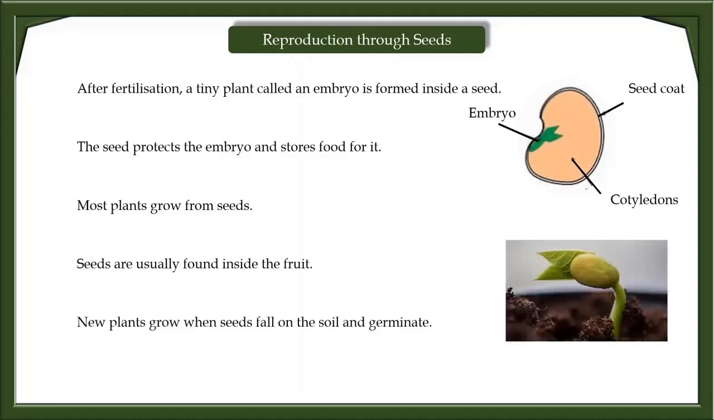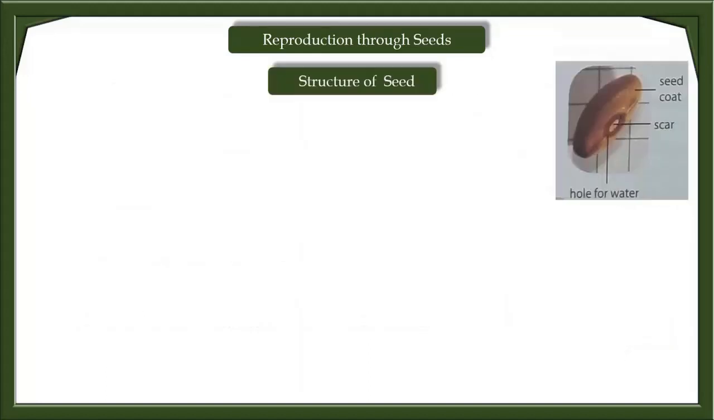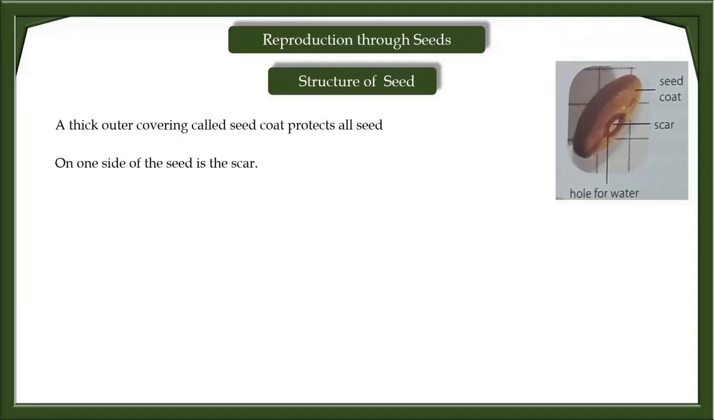Most plants grow from seeds. Seeds are usually found inside the fruit. New plants grow when seeds fall on the soil and germinate. The structure of a seed. A thick outer covering called the seed coat protects all seeds. One side of the seed is called the scar.